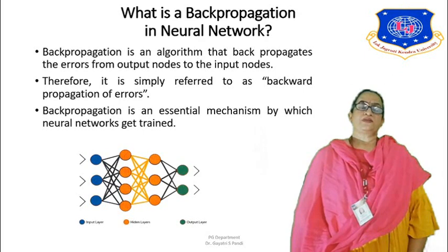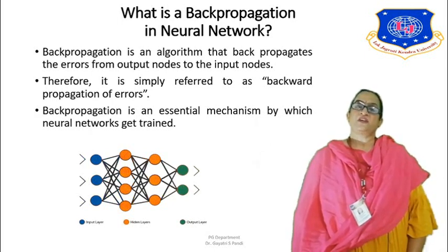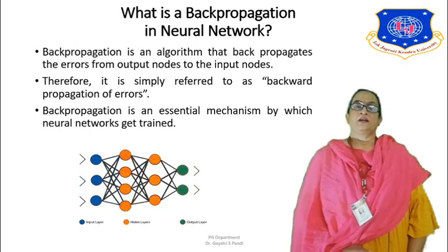Now, as we have seen what a neural network is, let us see what a backpropagation neural network is. This is an algorithm that backpropagates. It propagates the errors from the output node to the input node, so there is a circular fashion of information moving. The output of the previous iteration is fed back again to the inputs, and so on, till the network is trained. That is what is simply referred to as backward propagation of errors.